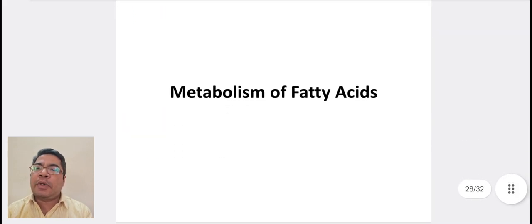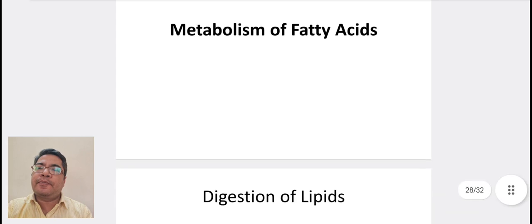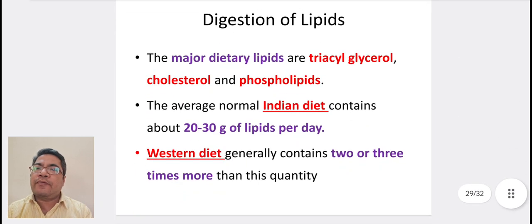Coming to metabolism of fatty acids. Digestion of lipids. The major dietary lipids are triacylglycerol, cholesterol, and phospholipids. The average normal Indian diet contains about 20 to 30 gram of lipids per day, whereas Western diet generally contains 2 to 3 times more the quantity than this.